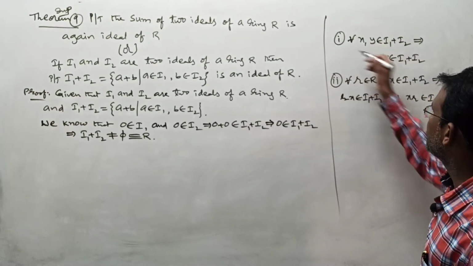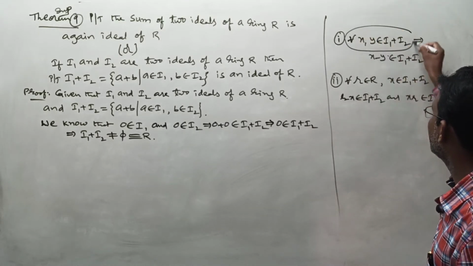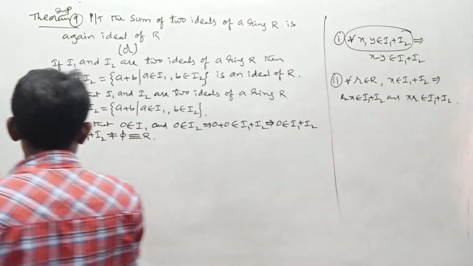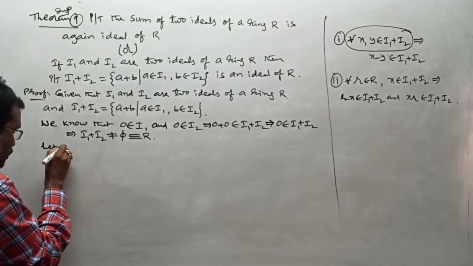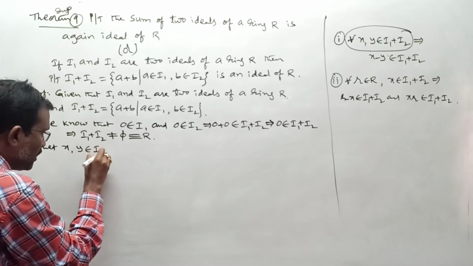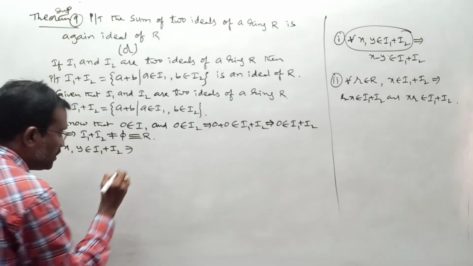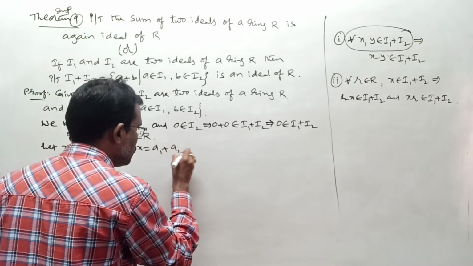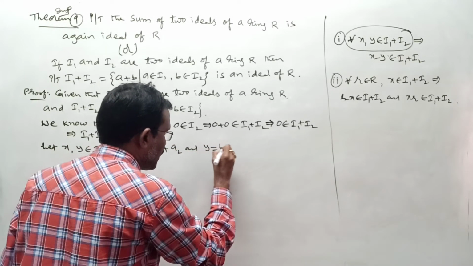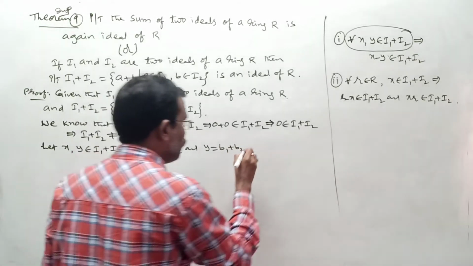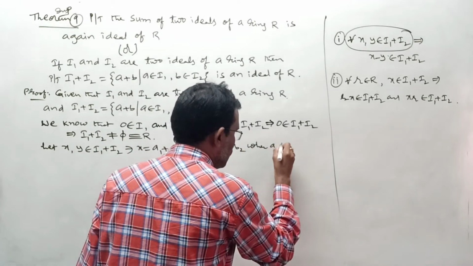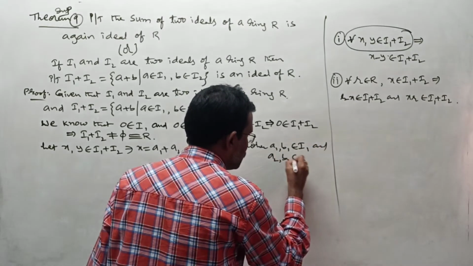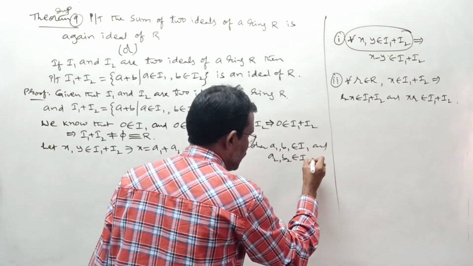But in this also, especially in the first bit, this is the given condition. Take this and prove this result. First I want to take this condition. Let x, y belonging to I1 plus I2 such that I am going to take x as a1 plus a2 and y as b1 plus b2, where a1, b1 belong to I1 and a2, b2 belong to I2. Have you understood this?